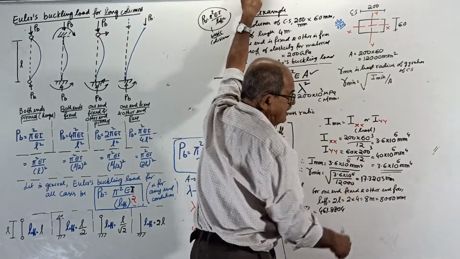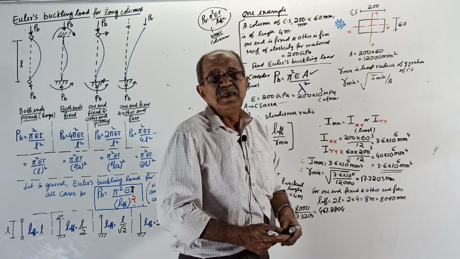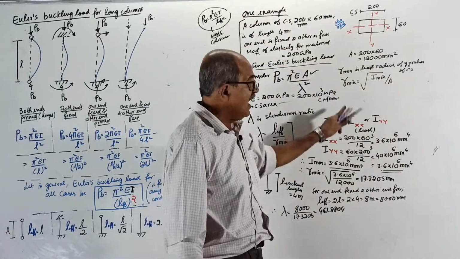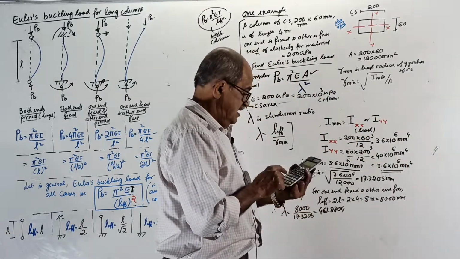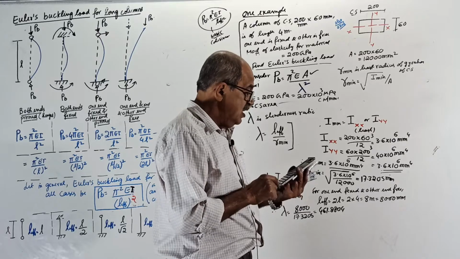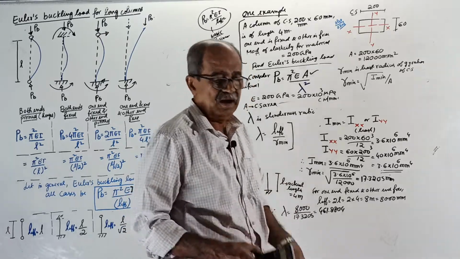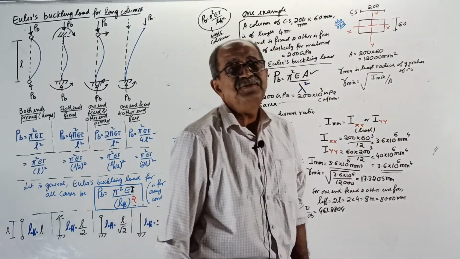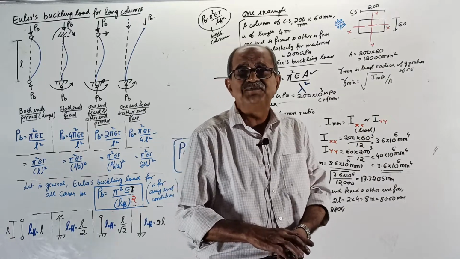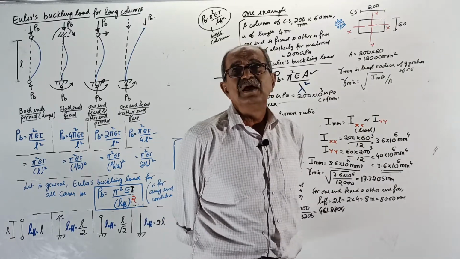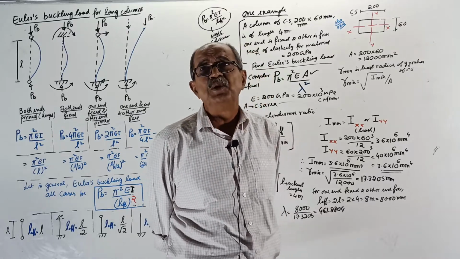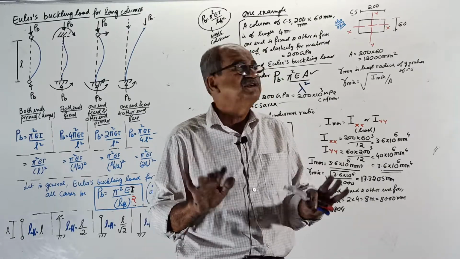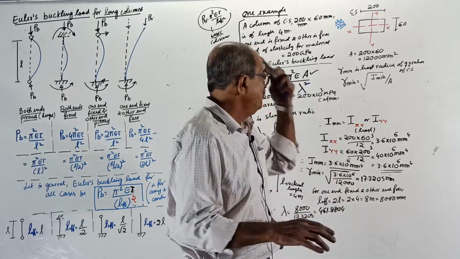equal to 17.3205 millimeter. If somebody asks me what is R for this question, I will not find I, I will just tell him 60 divided by root 12, 17.3205 millimeter. That is a finer concept. If you study further the properties of rectangle, then you will know. But as an academic question or from a general concept point of view, you find it.